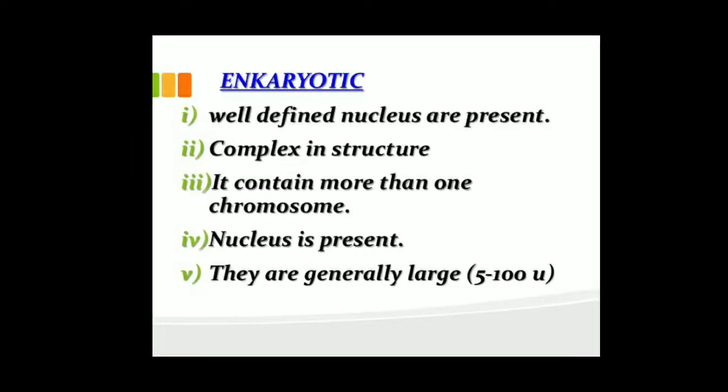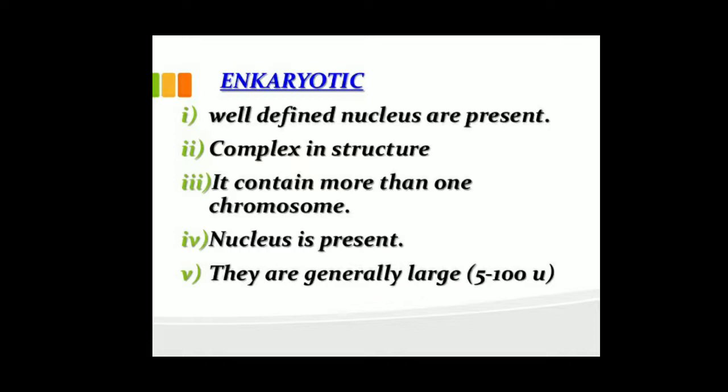Next, eukaryotic cell. Eu means true. Karyon means nucleus. Eukaryotic cells have a well defined nucleus. The nucleus is surrounded by the nuclear membrane. These cells are complex in structure and contain more than one chromosome.